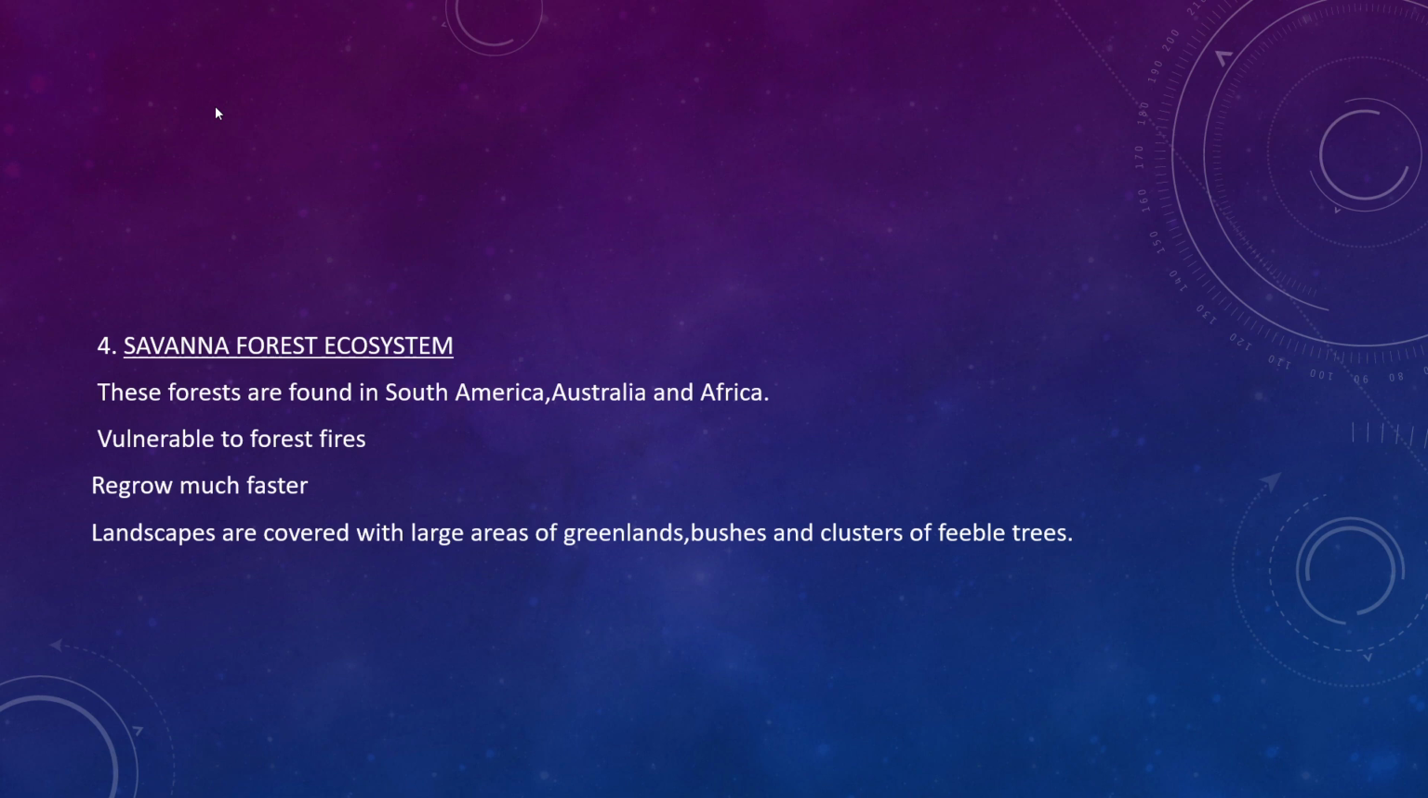Next type is savanna forest system. These forests are found in South America, Australia, and Africa. They are very vulnerable to forest fires, but the most advantageous factor is that they regrow much faster. Then landscapes are covered with large areas of grasslands, bushes, and clusters of feeble trees. Feeble means very slender trees.